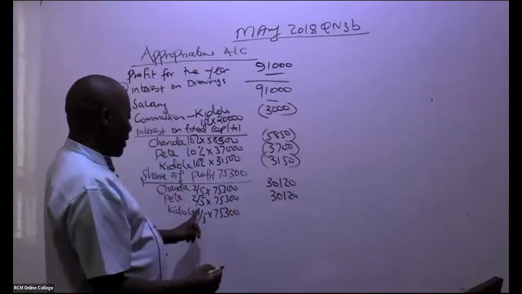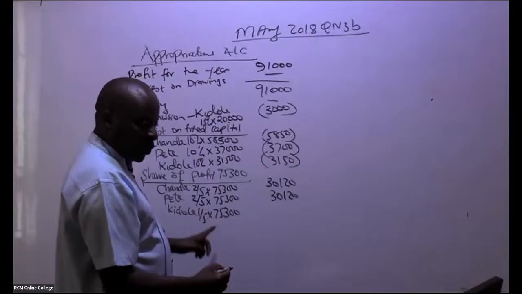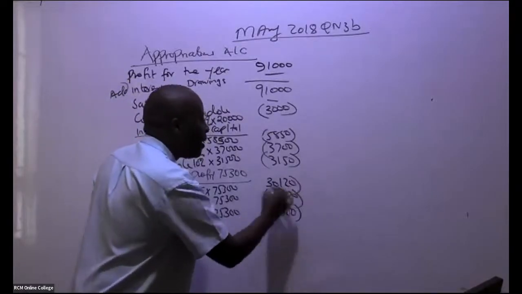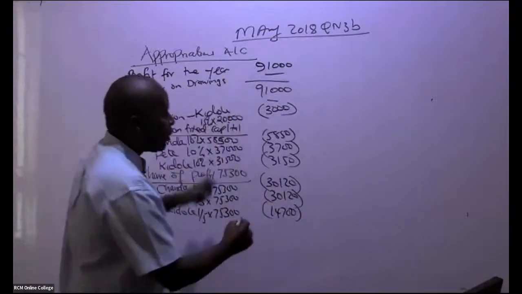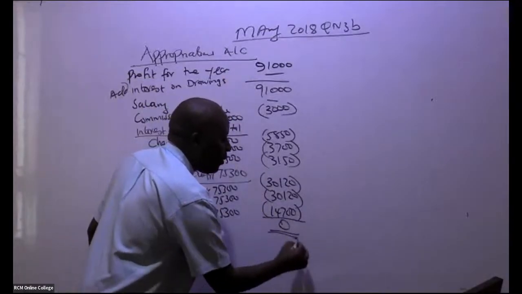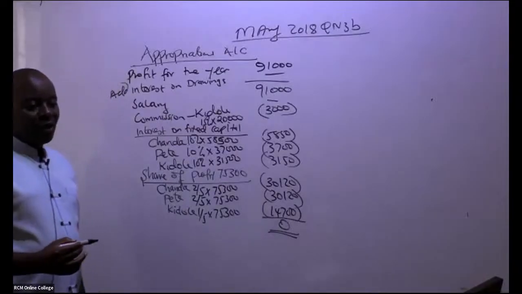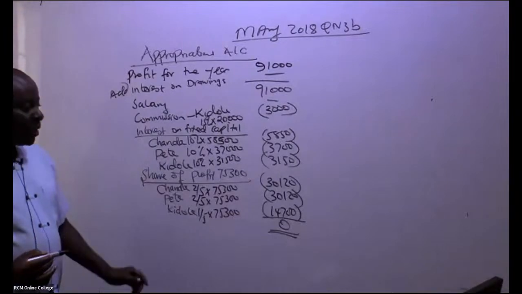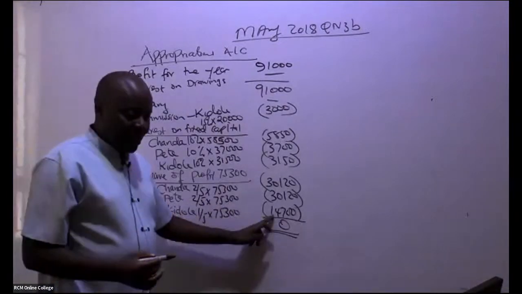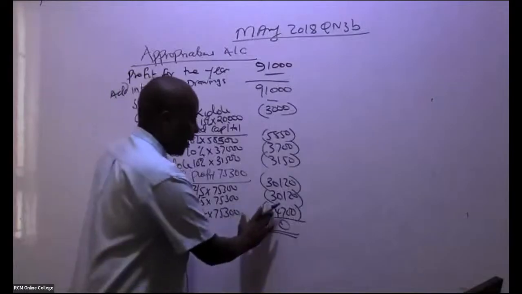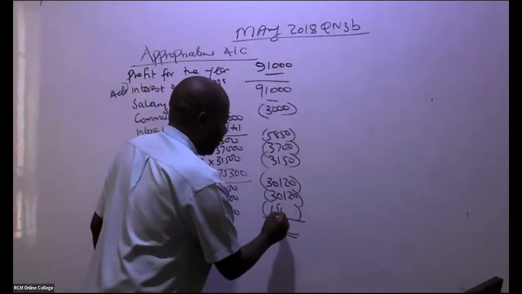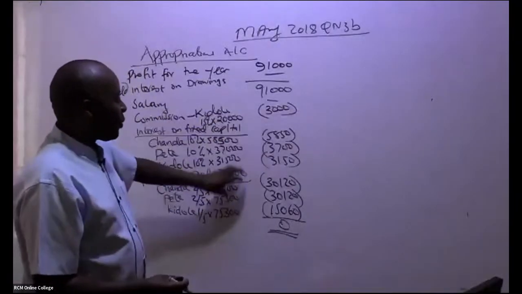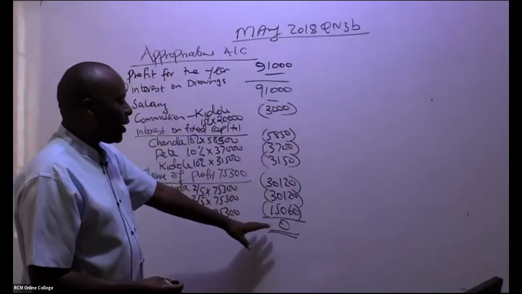3120, and then now this is 1 over 5. The last one is 14,700. So if you deduct this, you should be able to distribute the whole amount such that you have a 0. So I'm being told this is not 14,700, I'm being told this is 15,060. You don't even have to approve. Remember, up to here you got a surplus of 75,300, and this will add to 75,300, but you can do it on your own.